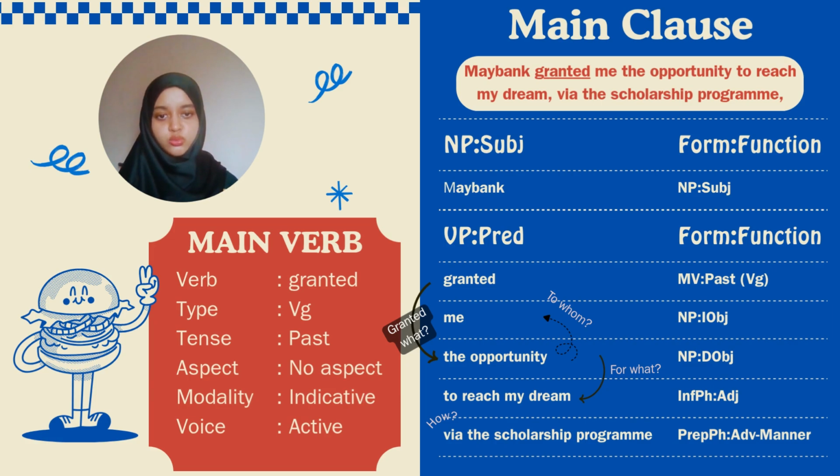So now for the constituents, we have two branches, noun phrase subject and verb phrase predicate. Maybank is the noun phrase subject. For the second branch, verb phrase predicate, we have the main verb granted, noun phrase indirect object me, noun phrase direct object the opportunity, then the infinitive phrase functioning as adjective, to reach my dream, modifying the opportunity. It answers the question, what opportunity? The opportunity to reach my dream. And the last one is the prepositional phrase that functions as adverb of manner, via the scholarship program.